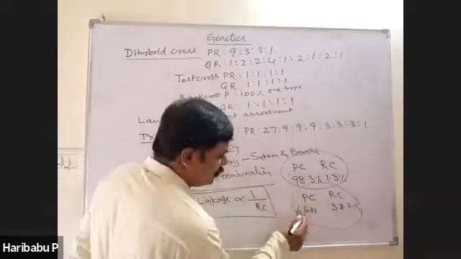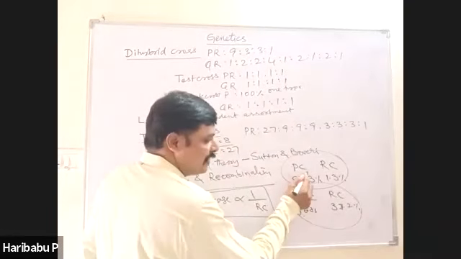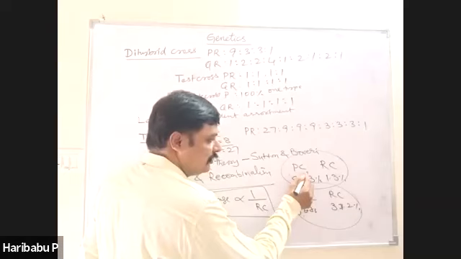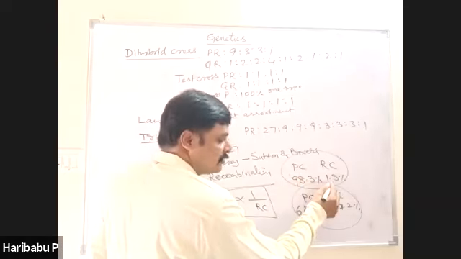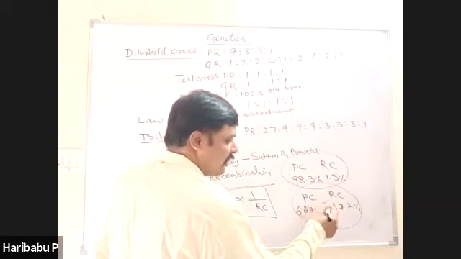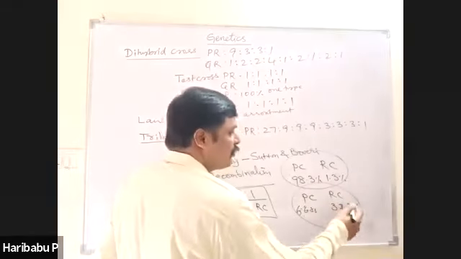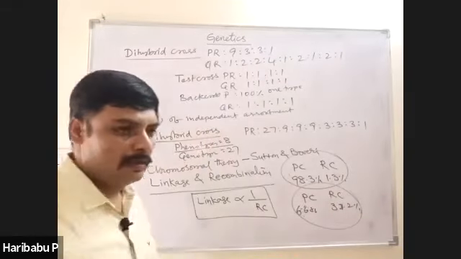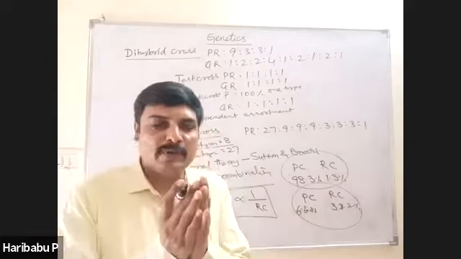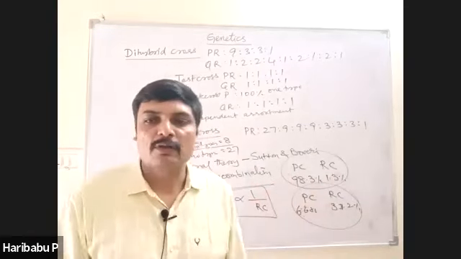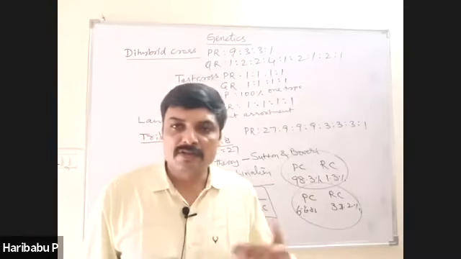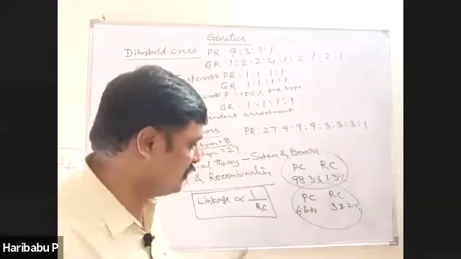If you consider both, in this cross, as the genes are closely placed, the recombinations are less. Here the genes are distantly placed, so the recombinations are more. Therefore, when genes are closely placed, there are fewer recombinations. Distantly placed, more recombination.